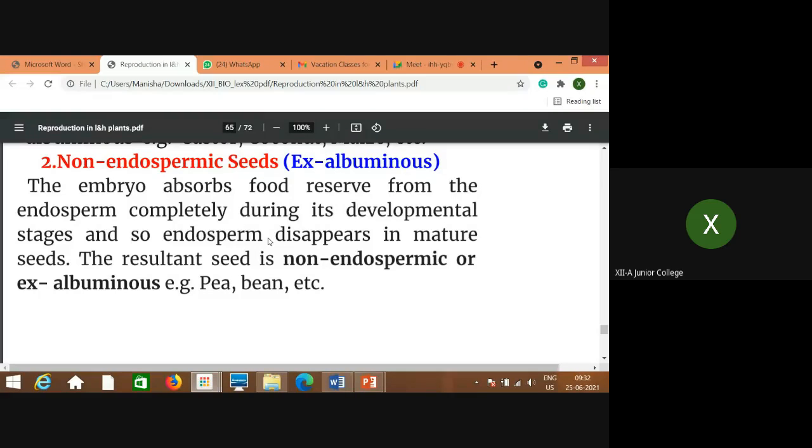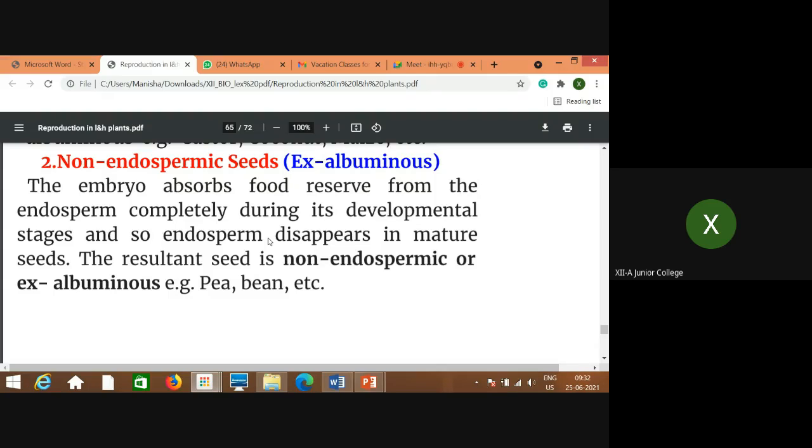This type of seed is called non-endospermic seed, where the embryo absorbs food reserve from the endosperm completely during its developmental stages, and so endosperm disappears in mature seeds, and the resultant seed is called non-endospermic or ex-albuminous seed. There are so many examples like pea, bean, etc. Most members of Leguminosae, all these leguminous plants, are of this type.